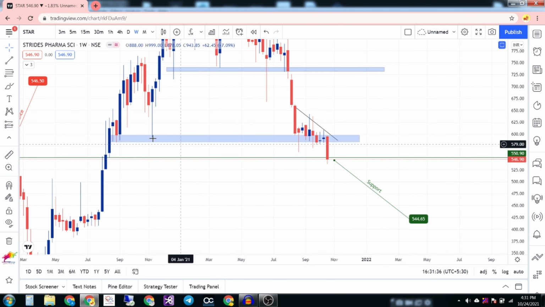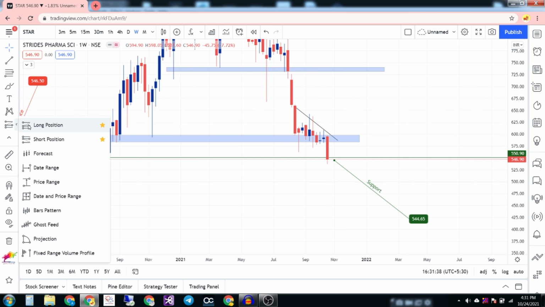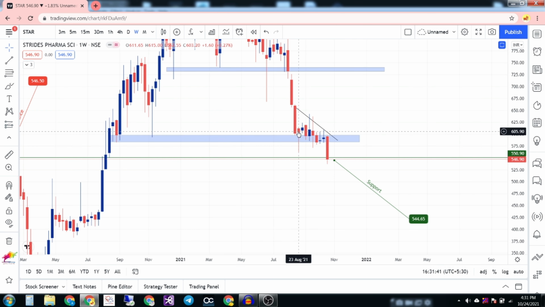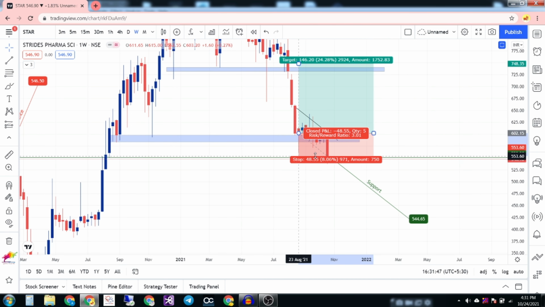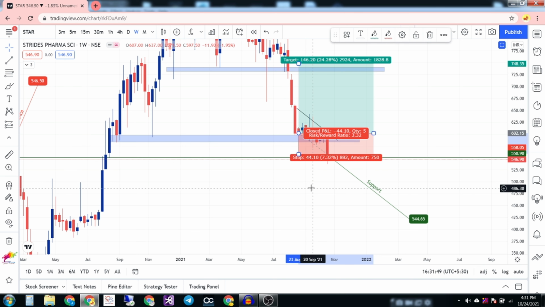And also I have taken my position. I have one position in Star Pharma. Seeing this hammer candle, kind of hammer, I just entered in this range and my stop loss was here, but I didn't close my position. Why? Because all the markets are correcting, right?